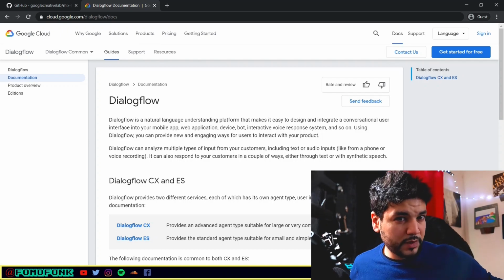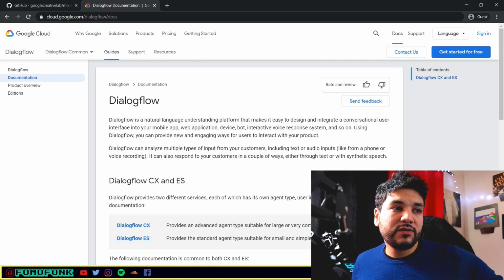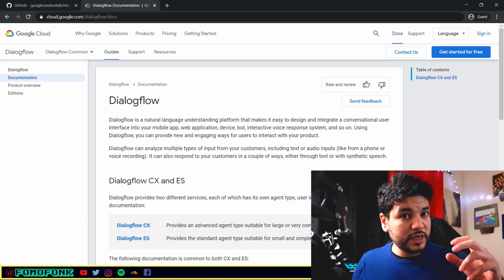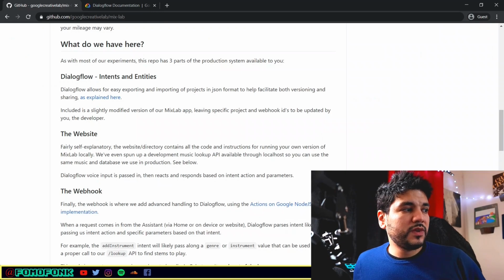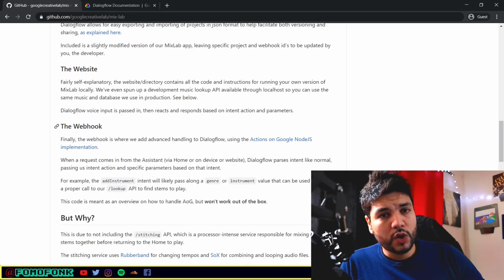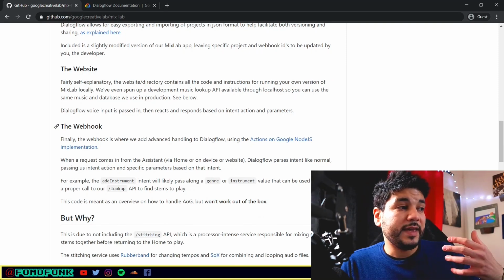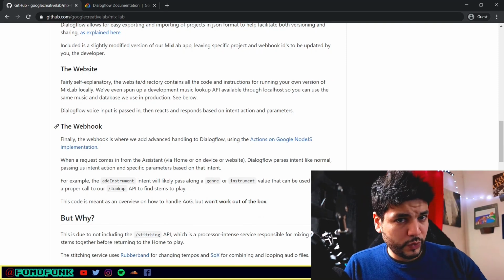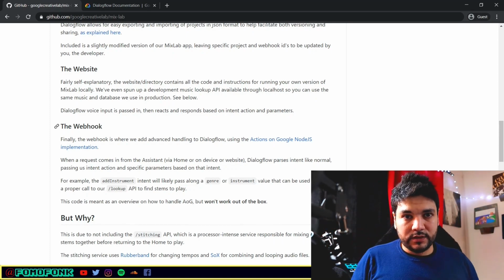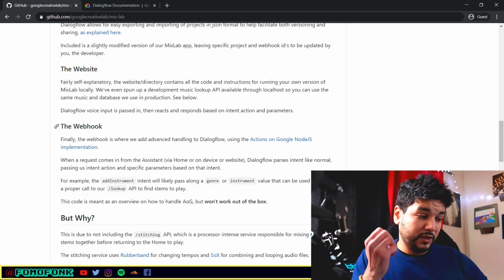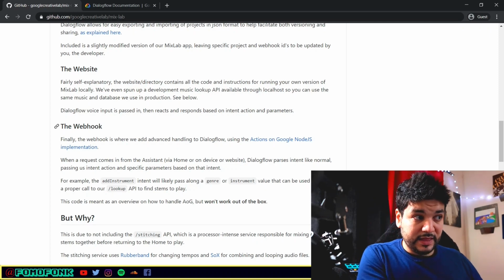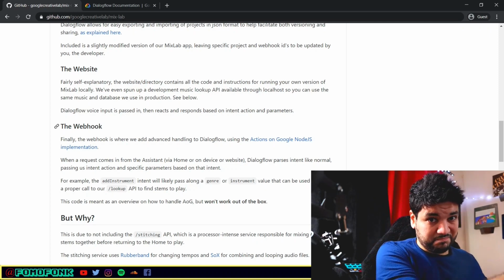The interesting part about Mixlab is that instead of getting a text response or a synthetic speech response, they developed the third part of their project, which is the webhook. A webhook is basically a link that gets triggered by being pinged. The generic idea is basically a link that you access or that you send a request to, and then in turn triggers something.